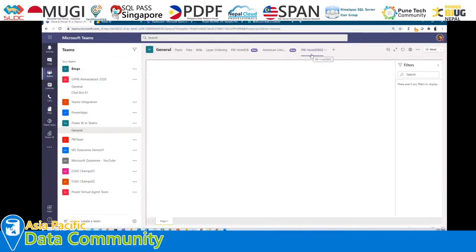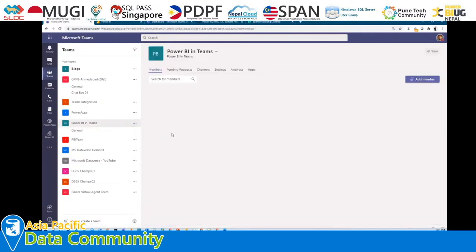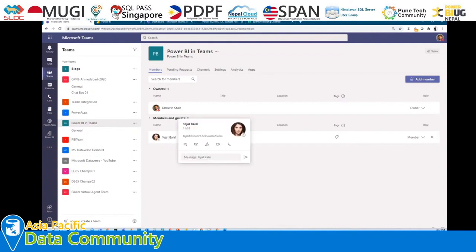Now we have some questions about permissions. Let's consider this particular report, PBI Hotel DB02. Let me first show you the members of this particular team so we can understand better. I'm clicking on manage team, and at this moment in this team I only have two users, Dhruvin and Tejal. Now let's say that for the report we have tabbed there, Tejal does not have access to that report on the actual workspace.